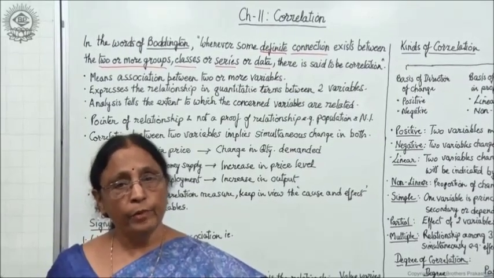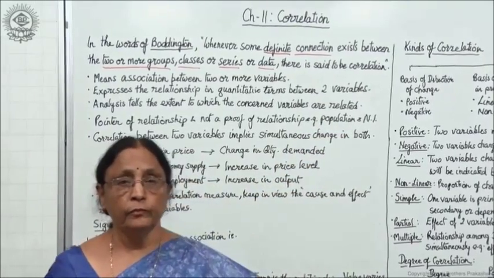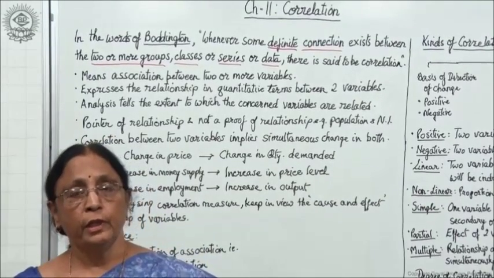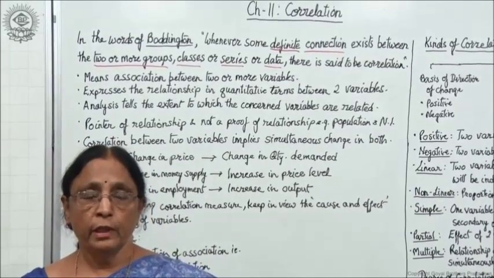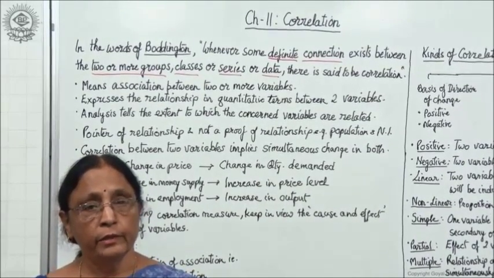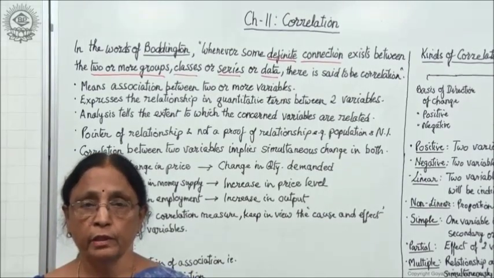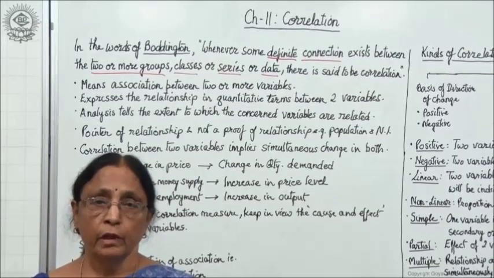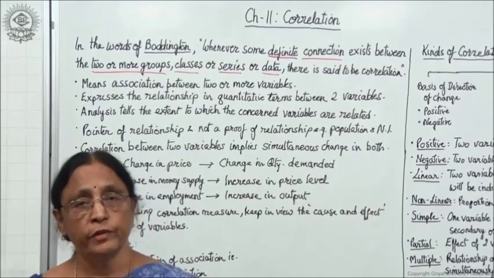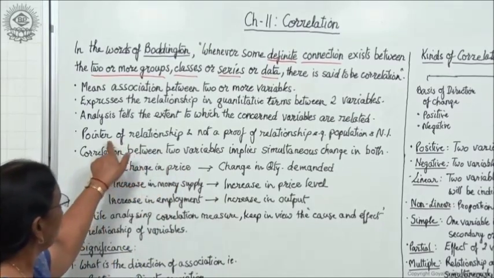Now, let me give you an example for this. Here I have written the example: population and national income. Now, suppose by chance in a particular year in a country, national income is increasing and population is also increasing. Then you will say that maybe national income is increasing because population is increasing, or it may be the other way round. That means population is increasing because national income is increasing, right? So, it is a pointer of relationship.